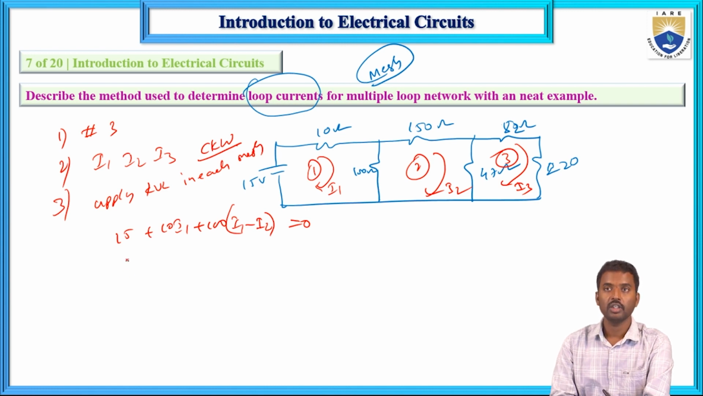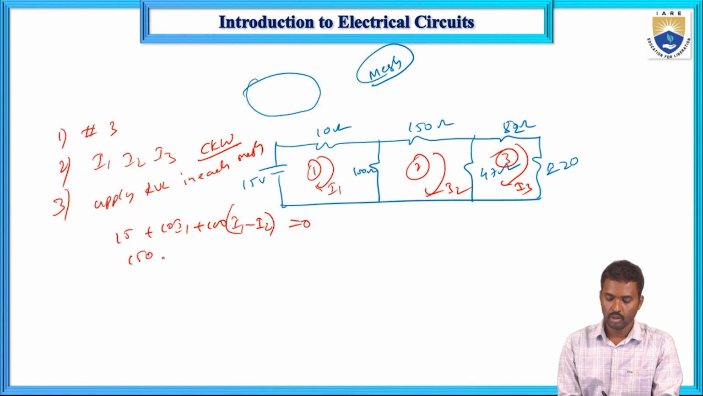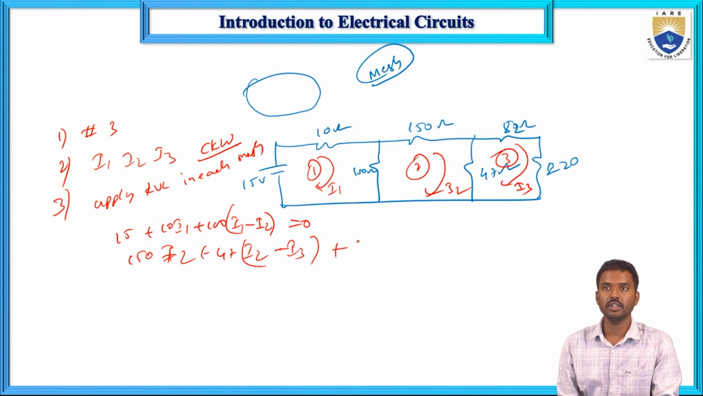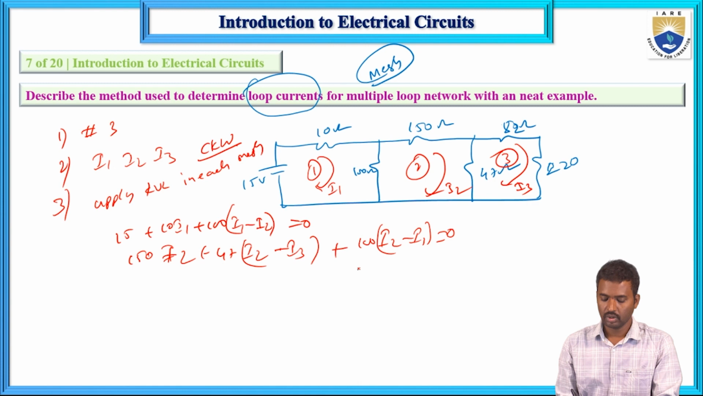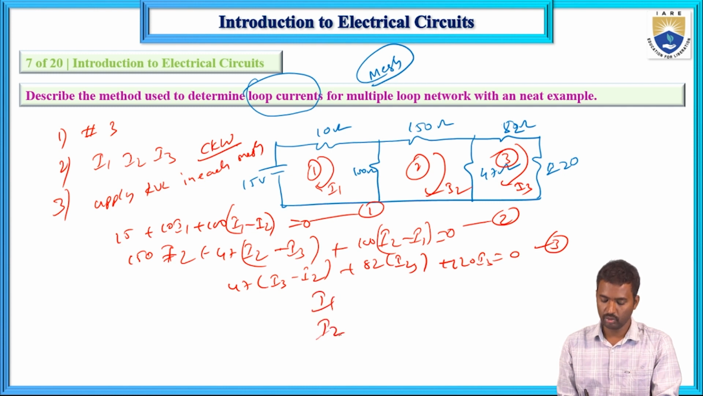And next, apply KVL in the next mesh. So 150 into I2 plus 47 into I2 minus I3 plus 100 into I2 minus I1 equals 0. Now the third mesh equation: 47 into I3 minus I2 plus 82 into I3 plus 220 into I3 equals 0. If you solve these equations 1, 2 and 3, you will get I1, I2 and I3.